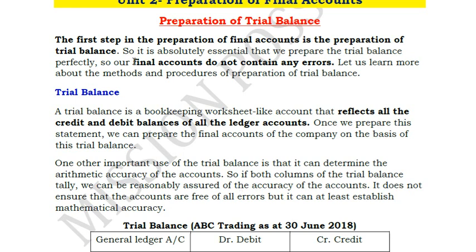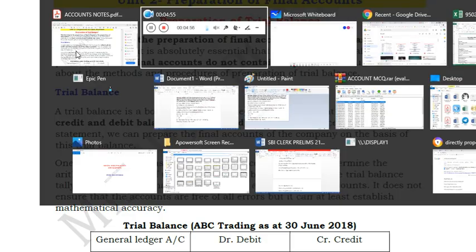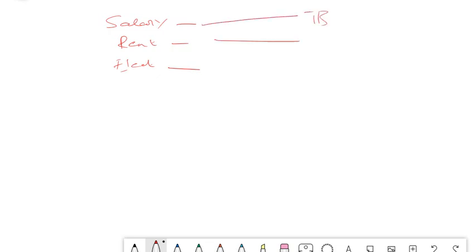So the first step in the preparation of final accounts is trial balance, which we have already covered. Trial balance is nothing but the balances of all your ledgers. So what I have told you in yesterday's video, we have multiple ledgers for different accounts, isn't it? For salary account, we have a ledger. For rent account, we have a ledger. For telephone, we have a ledger. For electricity, we have a ledger. So all the balances which are appearing in this individual ledger will be transferred to trial balance.